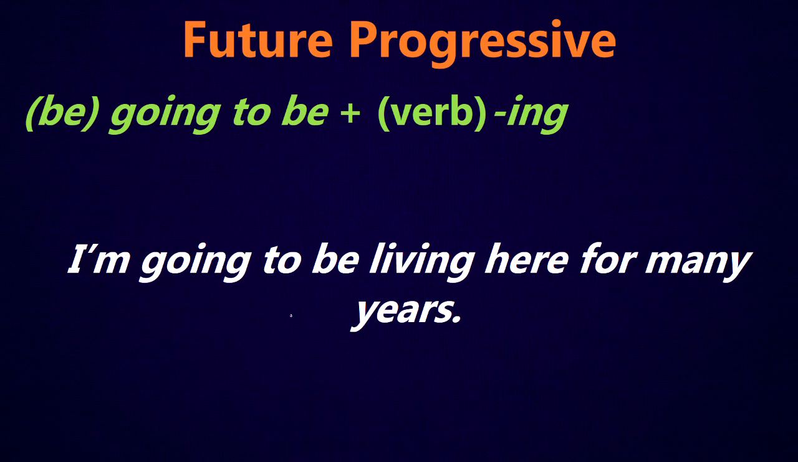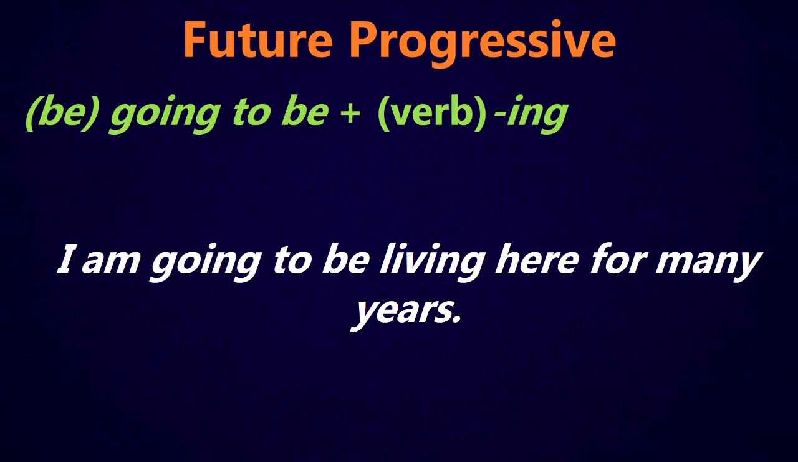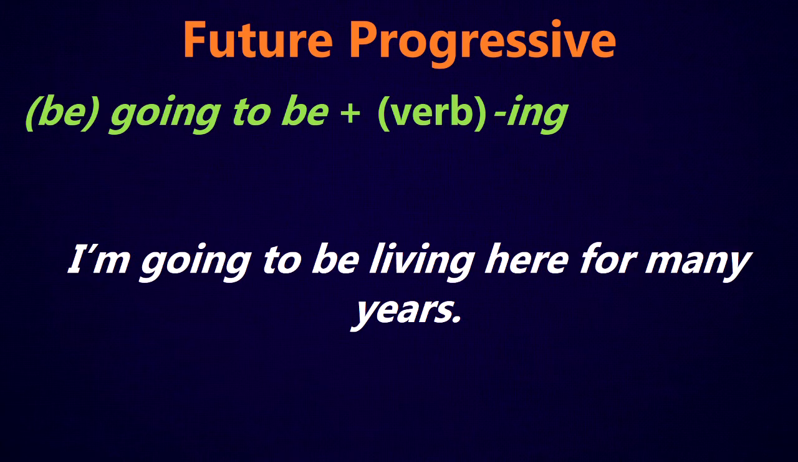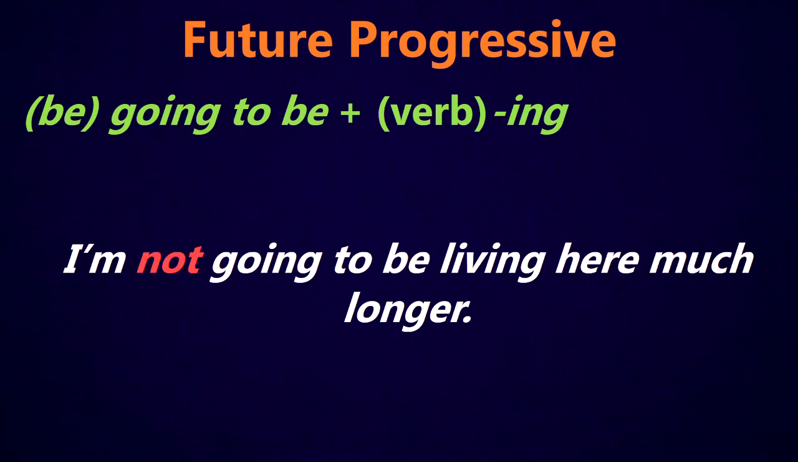Now, if you're hearing this in conversation, you're not going to hear, I am going to be living here for many years. You're going to hear, I'm going to be living here for many years. If we want to make it negative, we just add not after the helping verb. I'm not going to be living here much longer. She is not going to be, he is not going to be, like that.